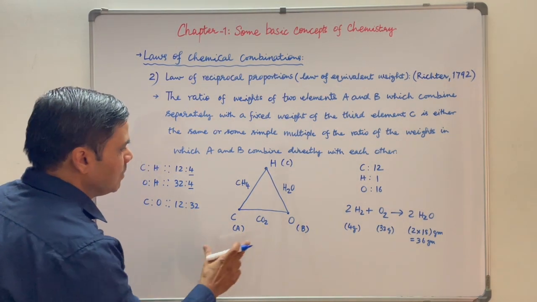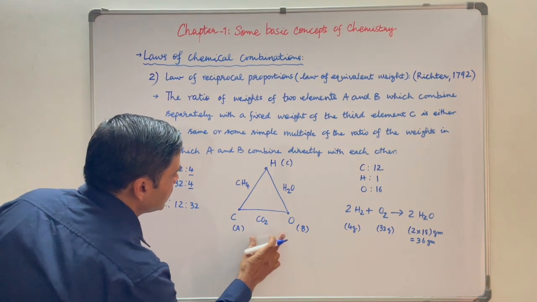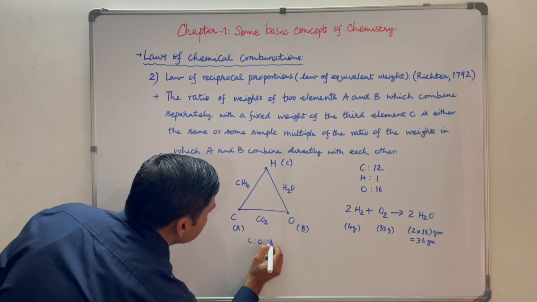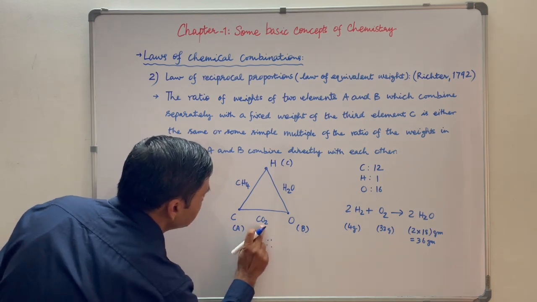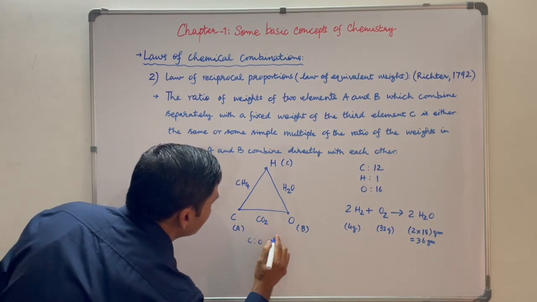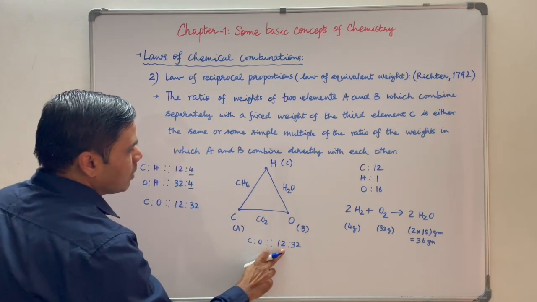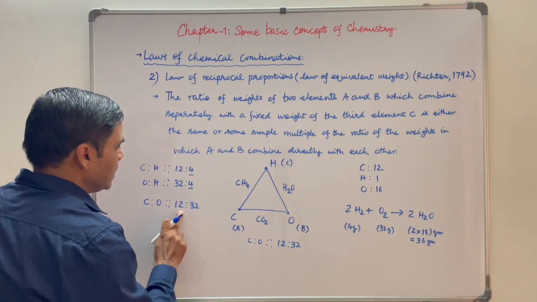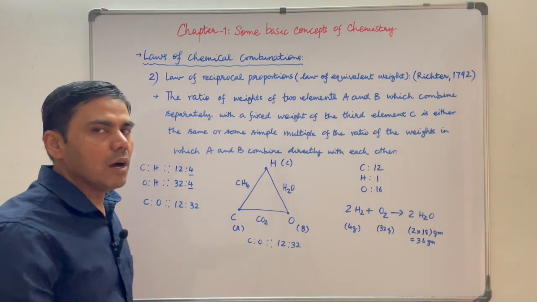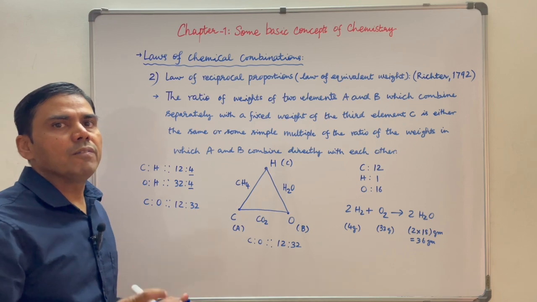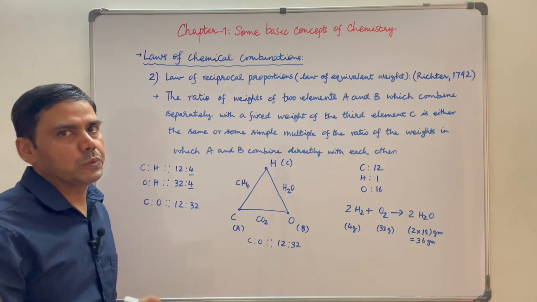So let us verify when carbon and oxygen combine together. The ratio of C is to O, from here, it should be 12 divided by 16 into 2, means 32. So 12 is to 32. You see the ratio of their masses is the same as this, or it could have been a multiple of 12 is to 32. Means the law of reciprocal proportion holds true.